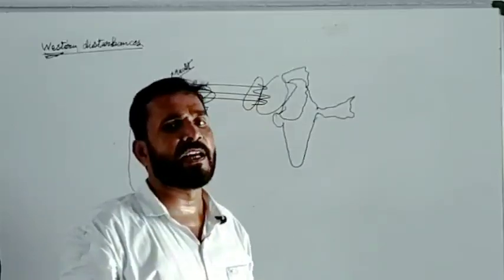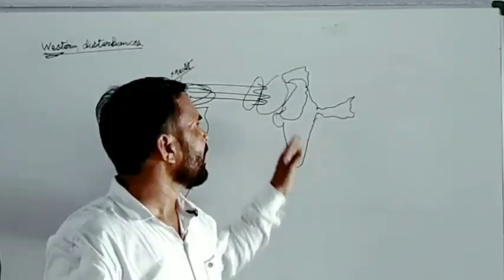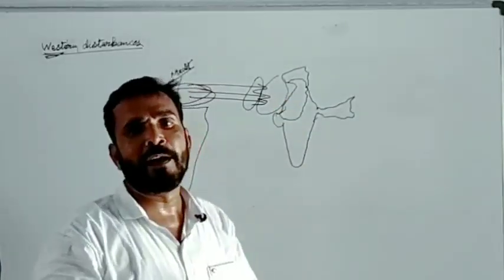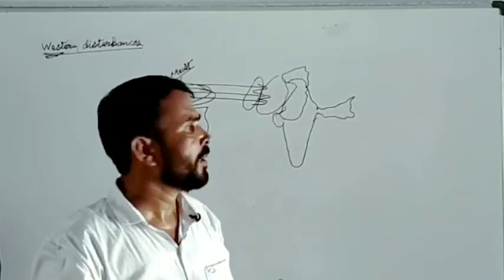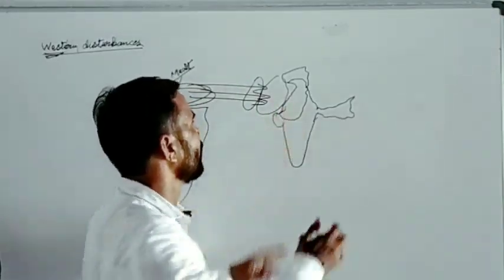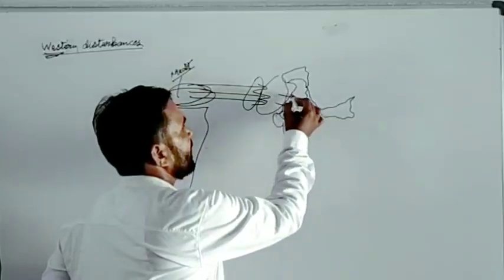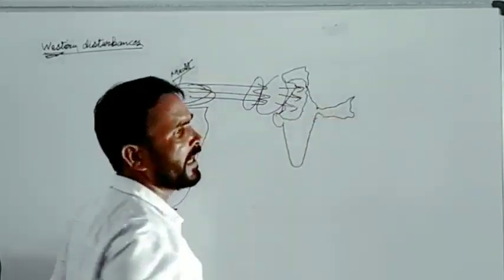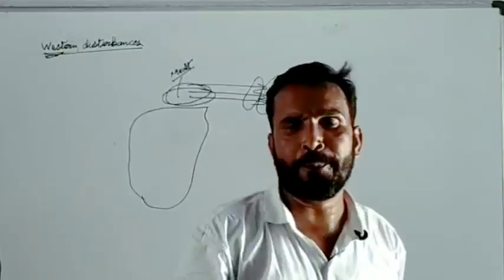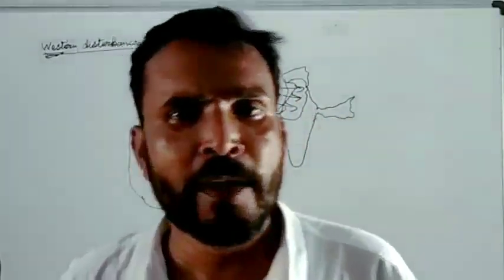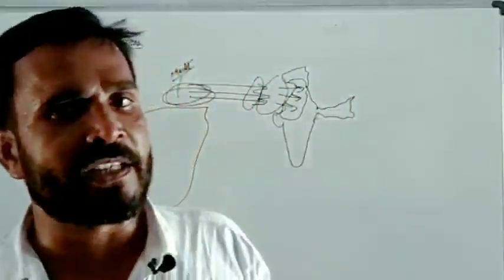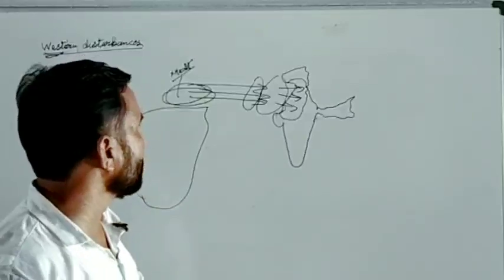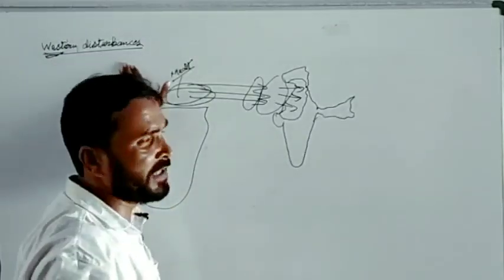Wherever they get a small mountain or any obstruction in the way, they precipitate their moisture. Generally, such rainfall occurs in the month of March and April, sometimes at the start of May also. Such rainfall is caused by the western disturbances.